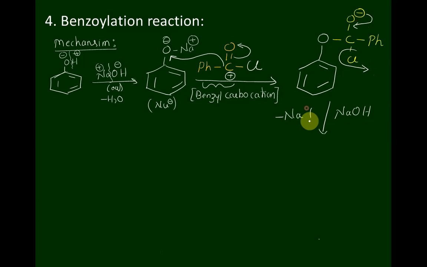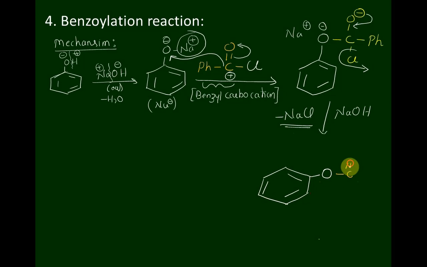So here Na+ is there. This Na+ you can write here also, Na+ O−. This Na+ gets released, and Cl− gets released to get the final compound. C double bond O pH. We get the respective major product, that is phenyl benzoate.